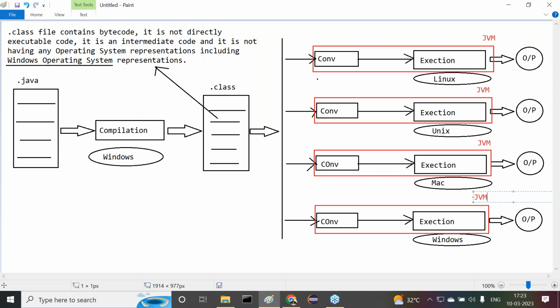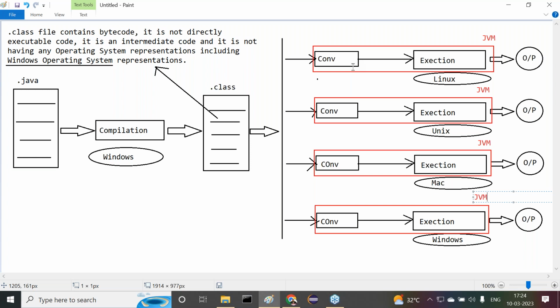That is the responsibility of the conversion. Then whenever native code is available, who executes the native code? The JVM. The execution process executes that native code. Here execution is nothing but an interpreter. The interpreter will execute our code. So the JVM responsibilities are only two. First one is translation, and second one is execution. Translation plus execution is nothing but the JVM. Yes sir, are all of you getting clarity or not? Now I'm asking one question to all of you guys.